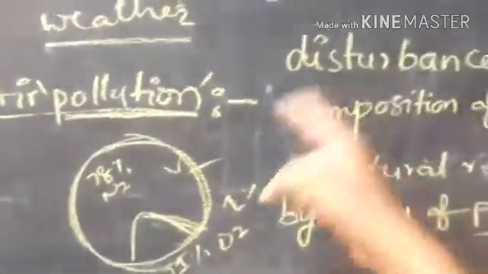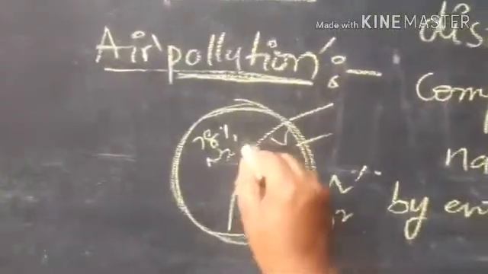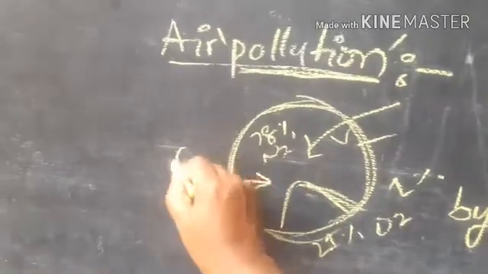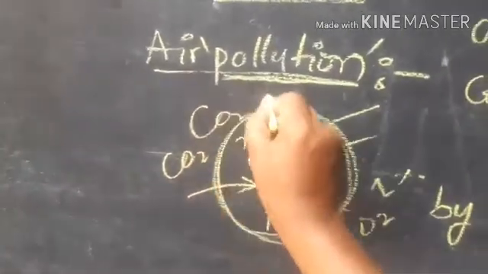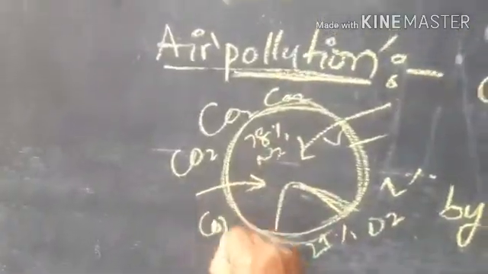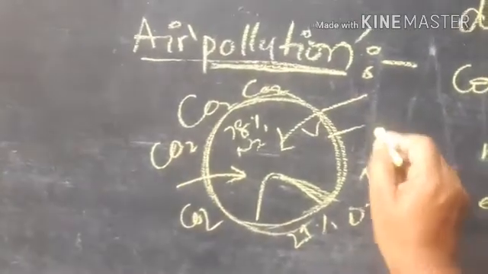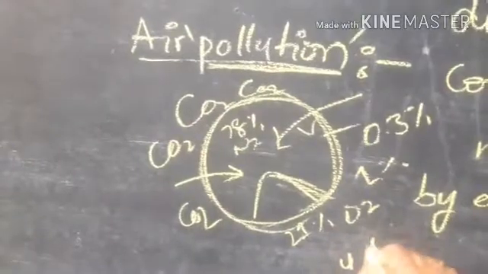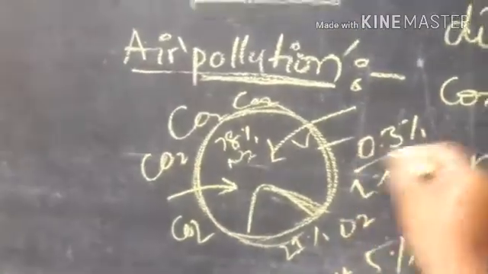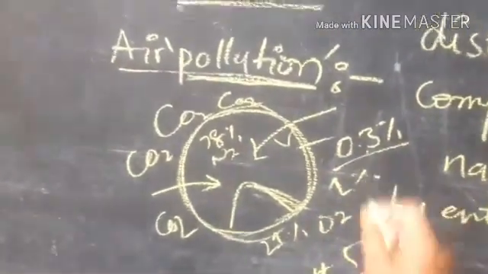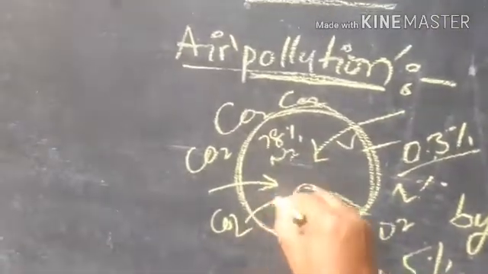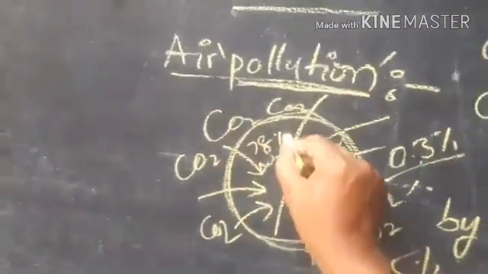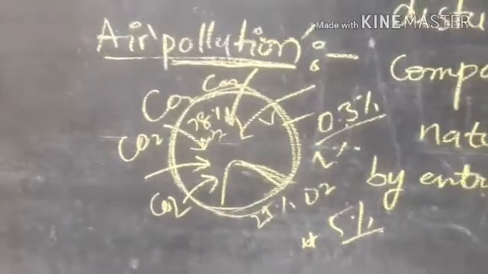If there is any disturbance by the entry of a pollutant, say from a factory, carbon dioxide is released more, then what happens? The 0.3% of carbon dioxide becomes 4 or 5%. So 0.3 and 5, changed or not? Yes, increased. The amount of carbon dioxide is increased.